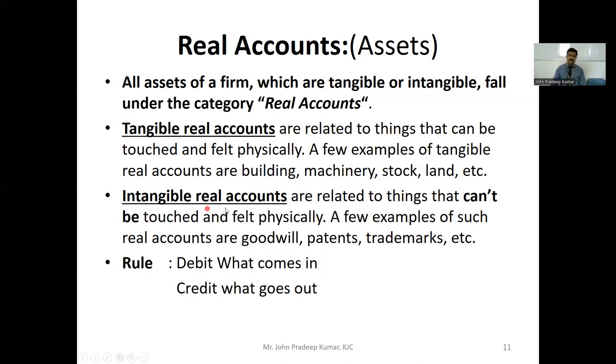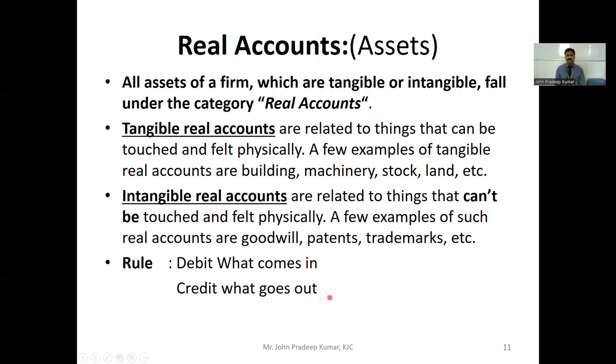Similarly, intangible accounts are the accounts which are maintained for intangible assets, which you cannot see, feel or touch. You can see the examples below: goodwill, patent account, trademarks account. These are the examples of intangible real accounts. And what is the rule for real account? The moment you see a real account in a business transaction, you have to apply this rule. And the rule is: debit what comes in and credit what goes out.